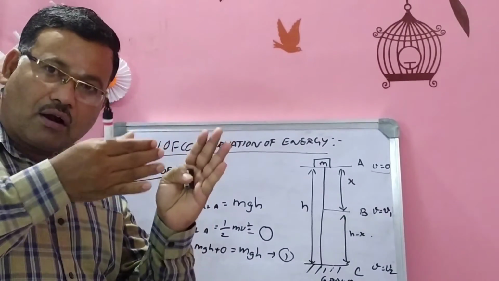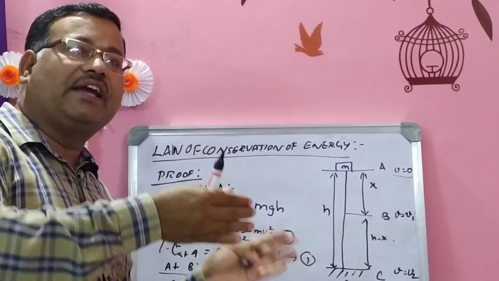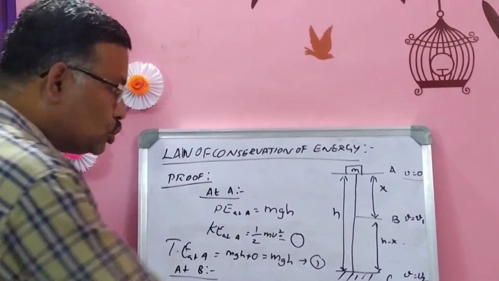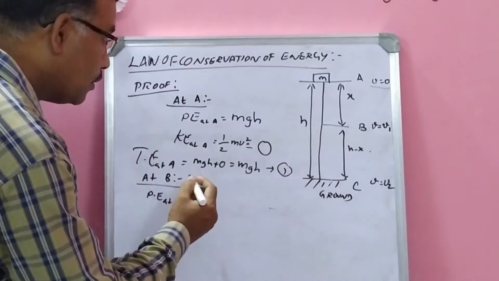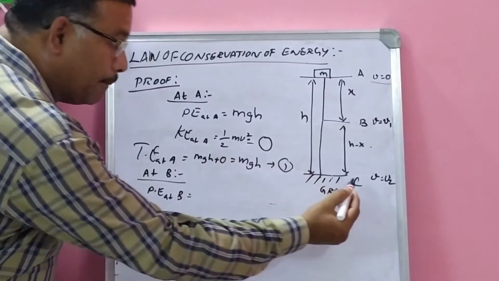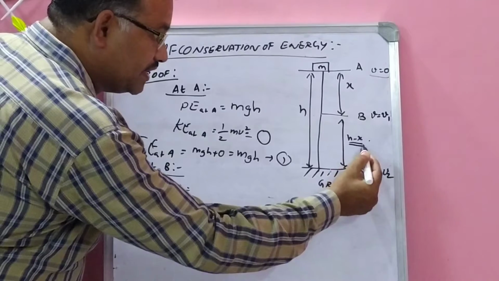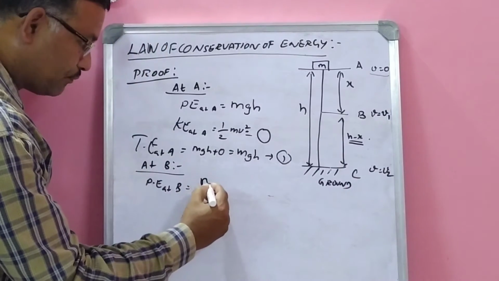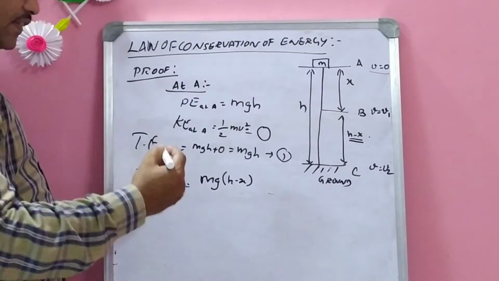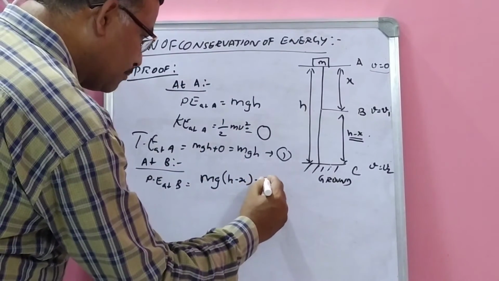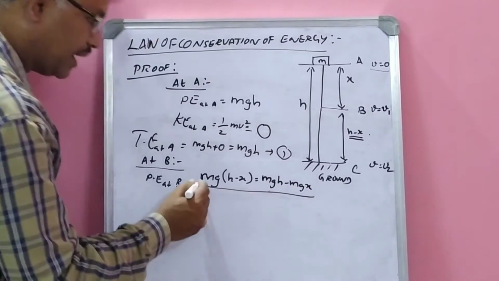When it comes to the B, what happens? It is moving on, it is not stopping. Just we are stopping it and studying the case, that's all. So when it comes to the point B, mgh is the formula, but when it is at the point B, the height of the body is h minus x. So instead of mg into h, we are writing mg into h minus x. Otherwise you can also write mgh minus mgx. If you separate it, you can write like this also.